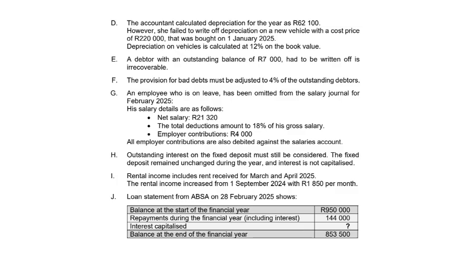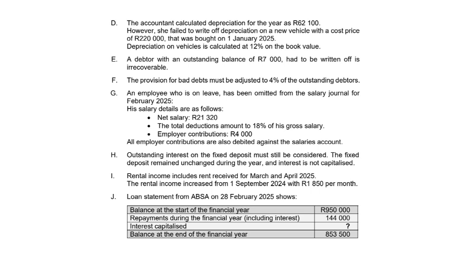E, a debtor with an outstanding balance of 7,000 Rand had to be written off as irrecoverable. F, the provision for bad debts must be adjusted to 4% of the outstanding debtors. G, an employee who is on leave has been omitted from the salary journal for February 2025. His salary details are as follows. Net salary, 21,320 Rand. The total deductions amount to 18% of his gross salary. Employer contributions, 4,000 Rand. All employer contributions are also debited against the salaries account.